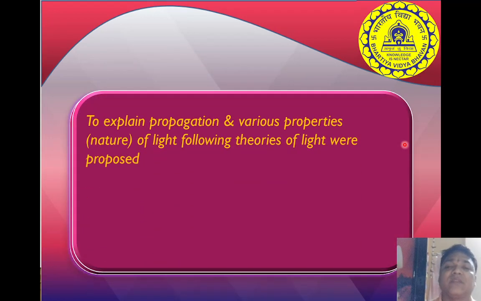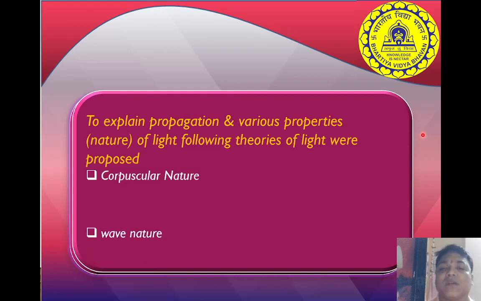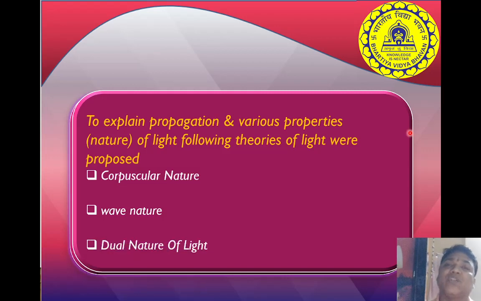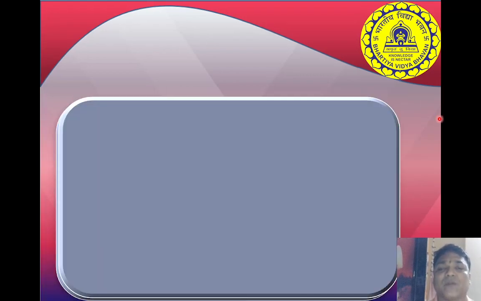So first we will see what we have here. To explain the propagation and various properties of light, the following theories of light were proposed. So which theories were proposed? Corpuscular theory, proposed by Newton. Second is wave nature, okay, this is Huygens theory. And third is dual nature of light. Dual nature of light we are going to learn in the next chapter. In this chapter, we are going to study the corpuscular and wave nature.